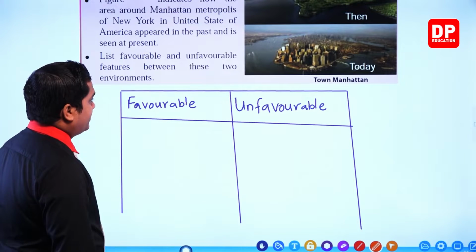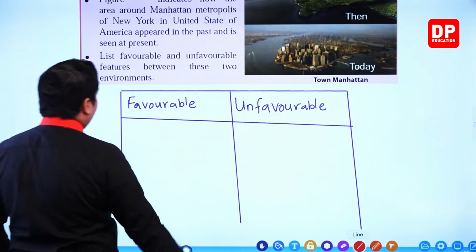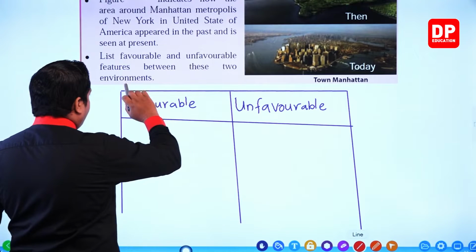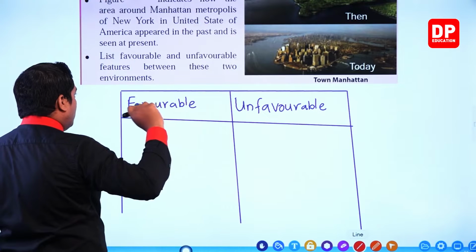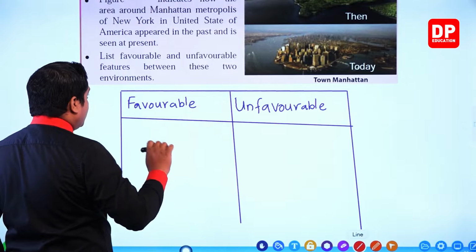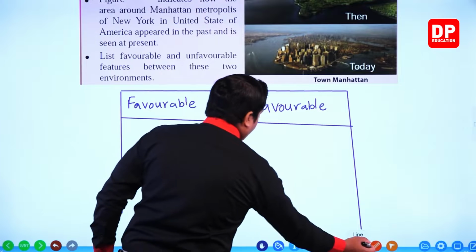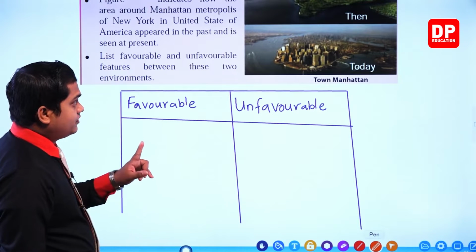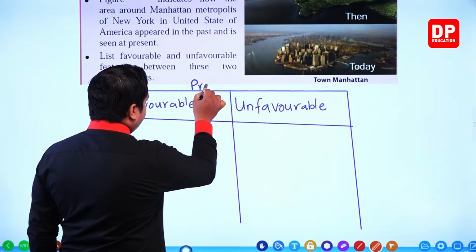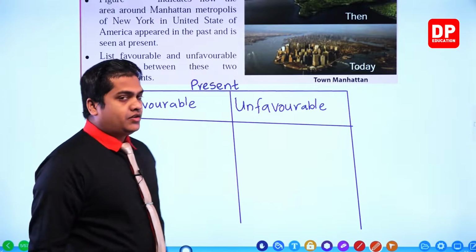So favorable and unfavorable. Here the question is given, you have to list favorable and unfavorable features between these 2 environments. So you have to list out the favorable and unfavorable conditions or features in both of these environments, my dear children. So what I'm going to do here is write down the first and foremost one, which is the today or else present time, right? So this is present, not from the past one.